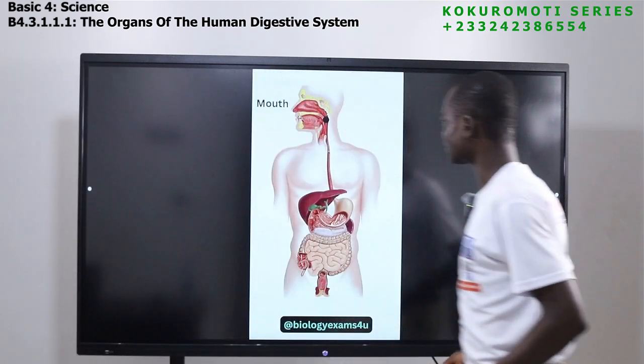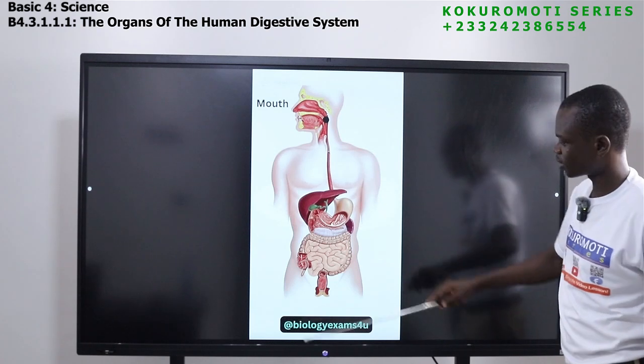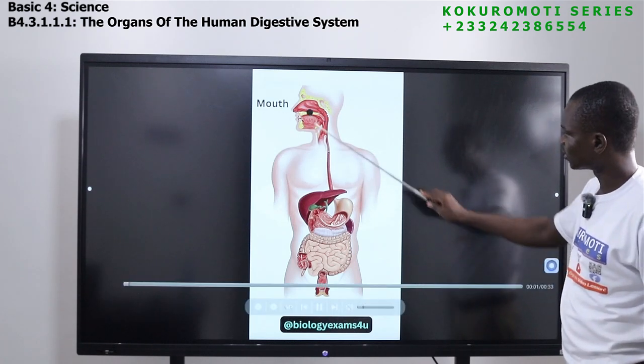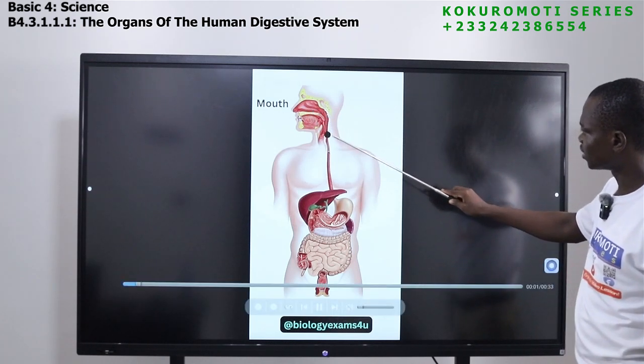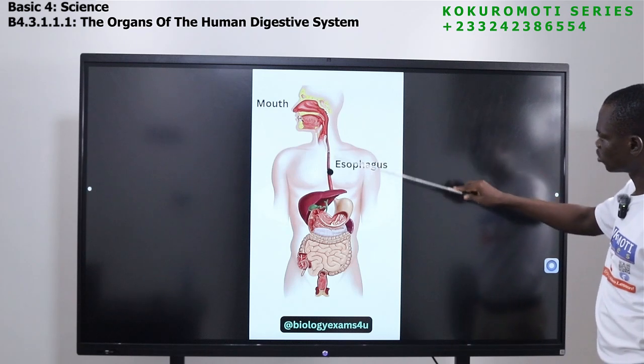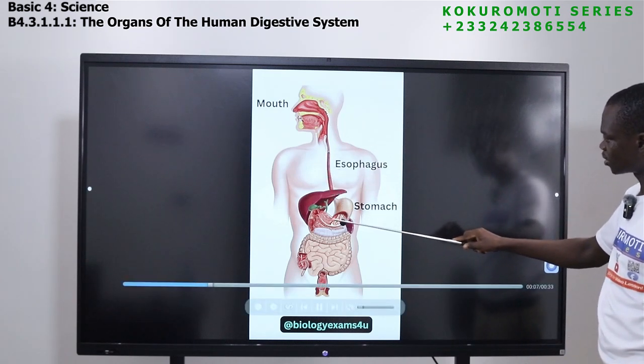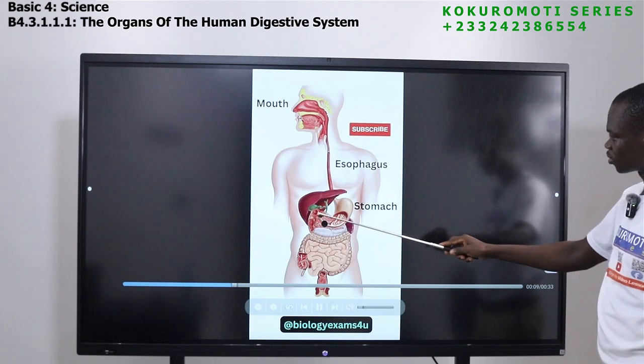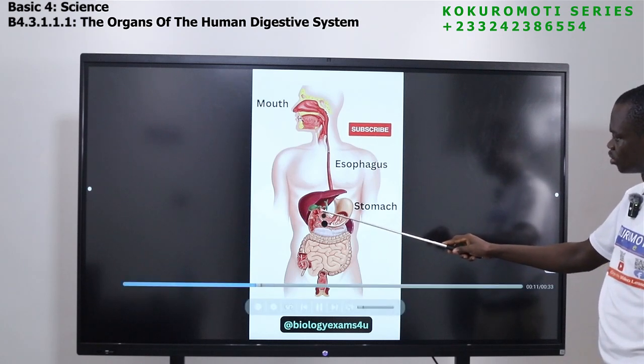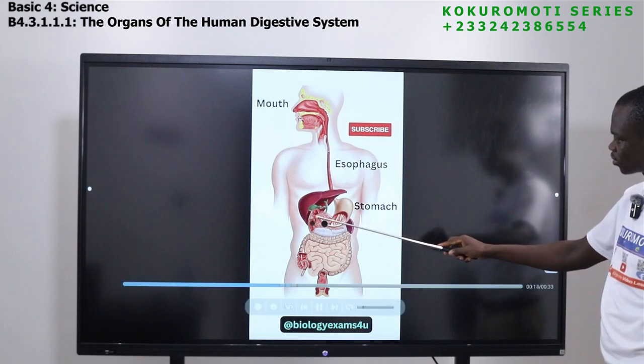Now the food is here. It's supposed to start from here. So this is the food. Have you seen it? Now from the mouth, esophagus, it comes to this side. This is the stomach. Have you seen the stomach? Okay, so from the stomach, it will move. Let's see where it will pass.